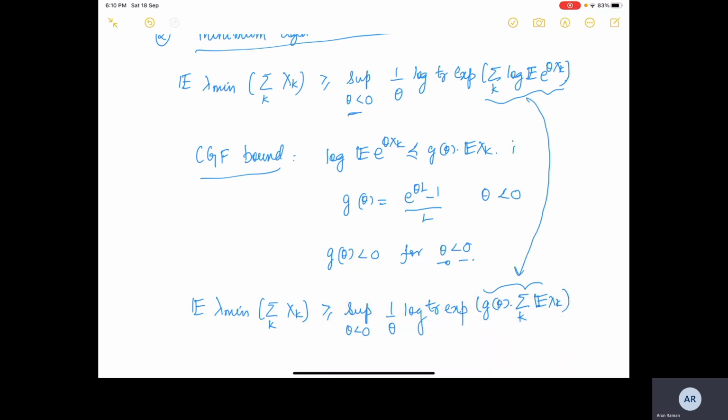Why is this true? Because we are considering only values of theta that are less than 0 and g of theta is less than 0. Since g of theta is negative, we are replacing with a more negative term.